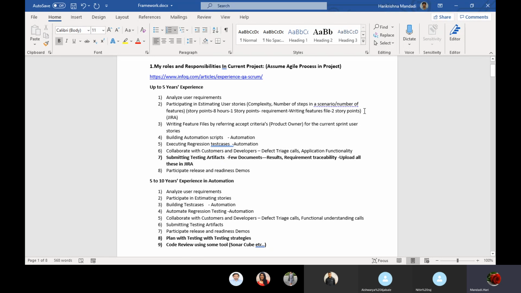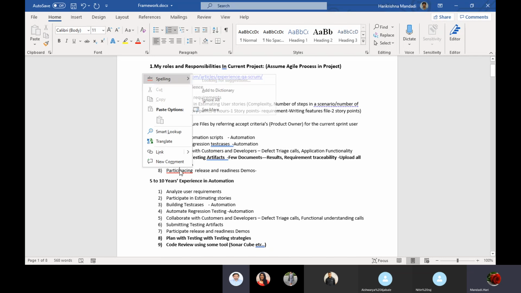Here also Jira came into the picture, where the user stories get estimations. So you can understand there is a Jira tool which we need to learn. For every user story, or a particular sprint, I am going to attach these results. Okay, the next one, participating in release and readiness demos.